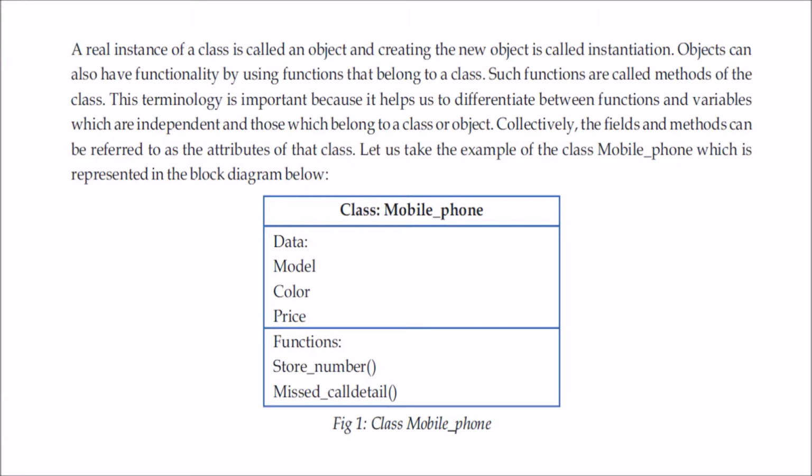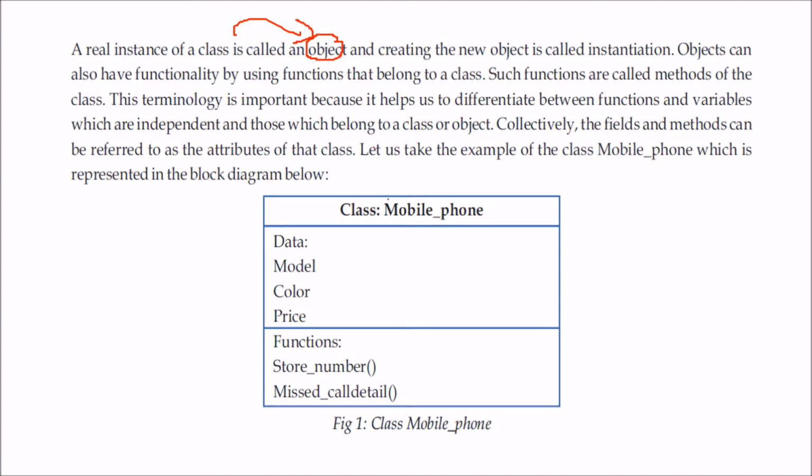So a real instance of a class is called the object, or you can say an object is the instantiation of the class. And you can create any number of objects from a class. Objects can also have functionality, because we saw that anything which we consider as an object should possess some properties, behavior, operations.